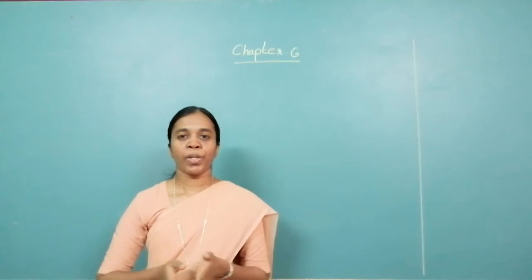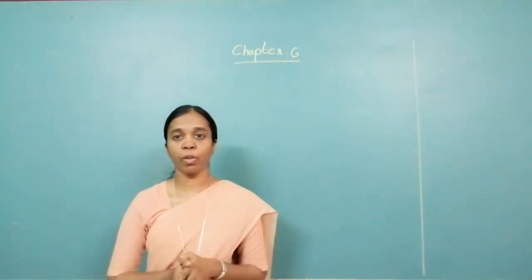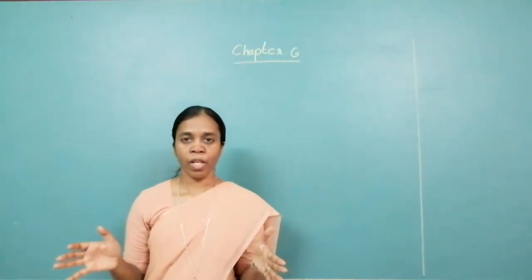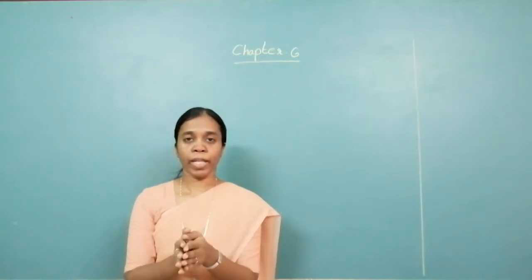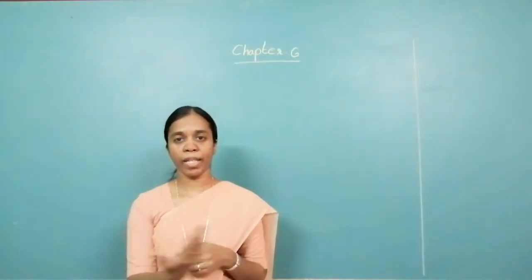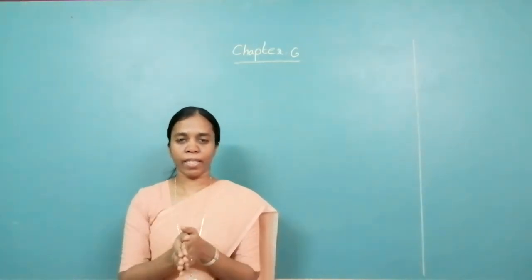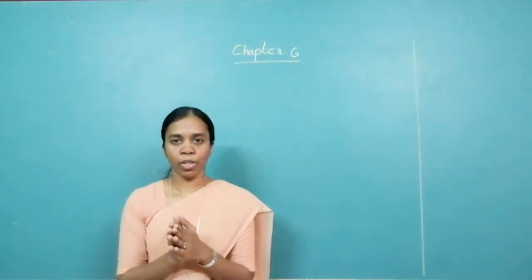Now, last year you already have learned what mean, median, and mode are. You are given a group of data and you have to find that particular number or score from there around which all the other data is clustered or gathered. That is known as the central tendencies. And the central tendencies are mean, median and mode.